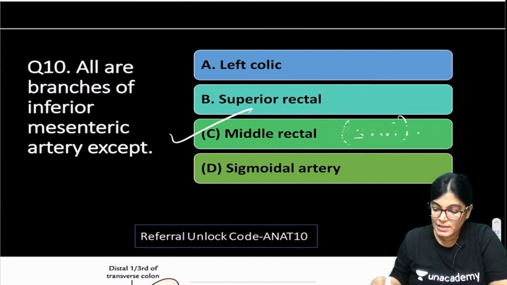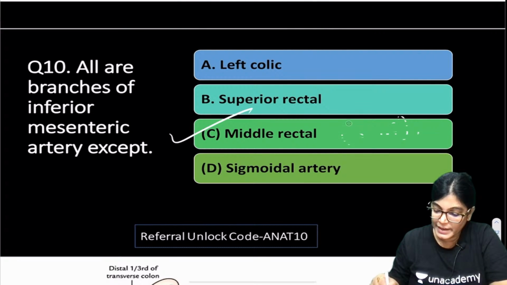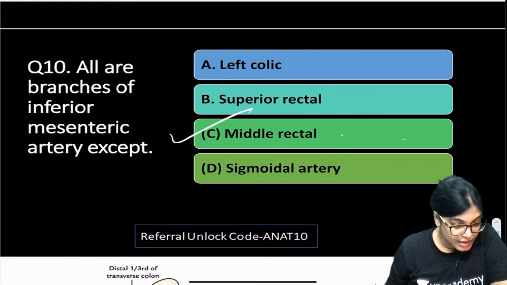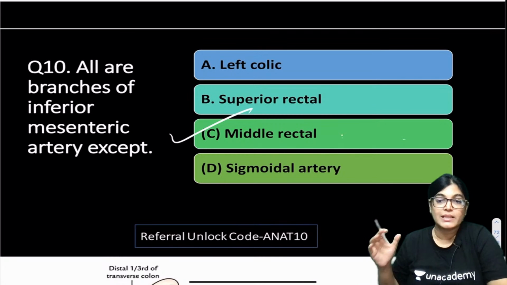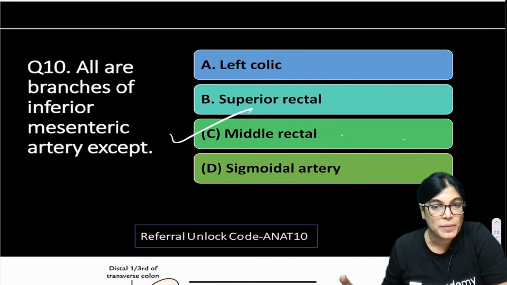Yes, it is from the internal iliac artery, absolutely right dear. I thought it was middle colic. Yes, it's middle rectal. Ileocolic, middle colic, right colic, all these are branches from the superior mesenteric.